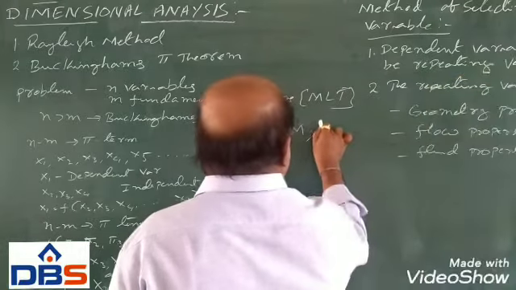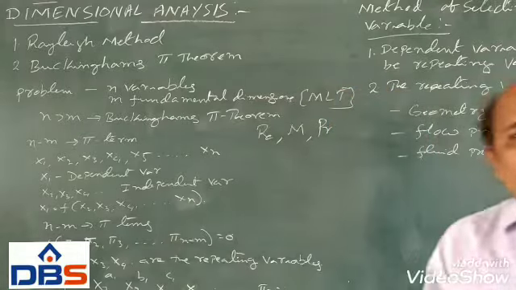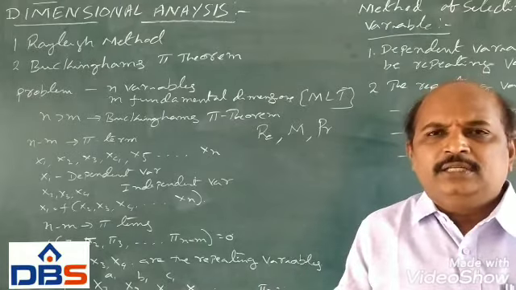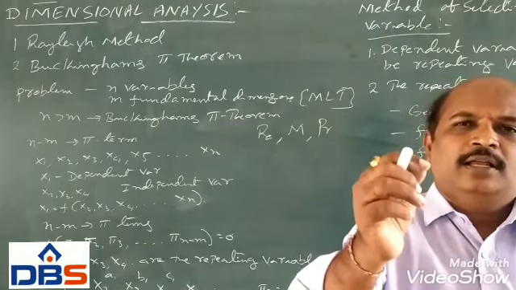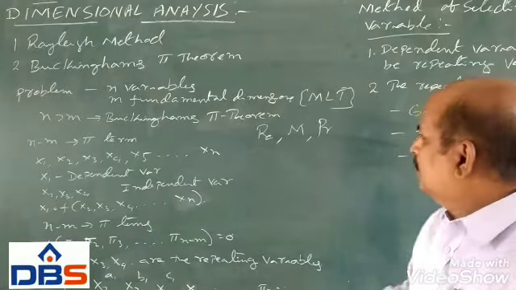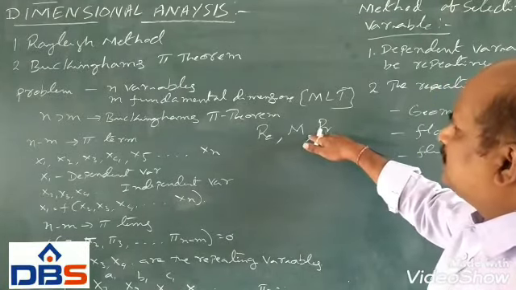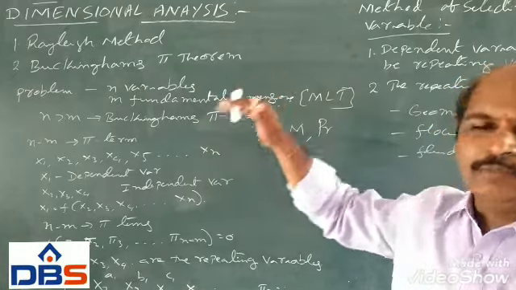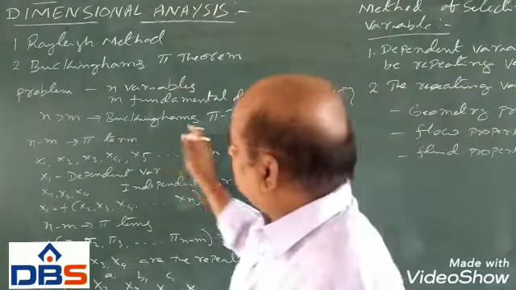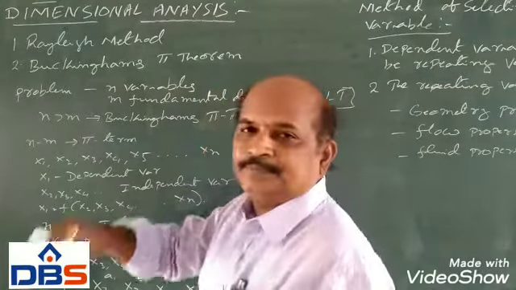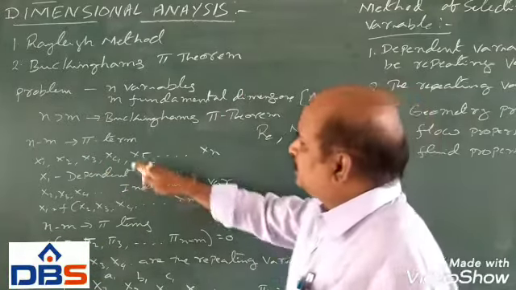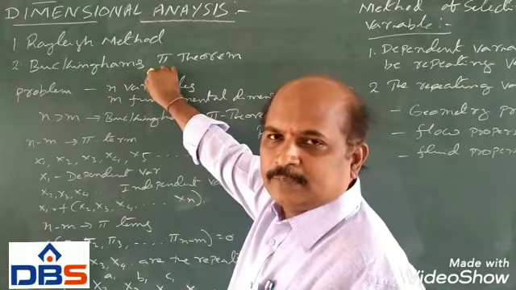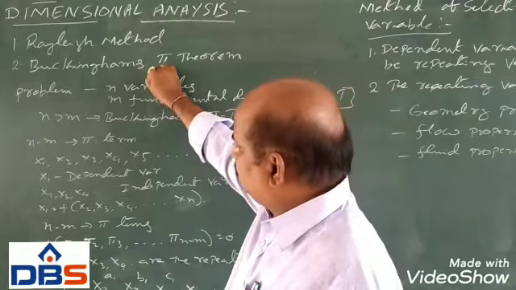Another one is the Prandtl number. The Prandtl number is also just a number. It doesn't have any dimensions, even though it represents some convective heat transfer property. So these are the dimensionless numbers. Even though they don't have any dimensions, they represent some property. Those dimensionless numbers we call pi terms. Such pi terms we can derive with the help of the Buckingham Pi theorem.